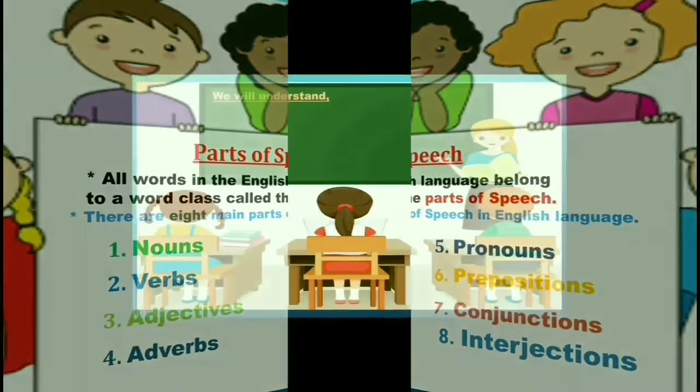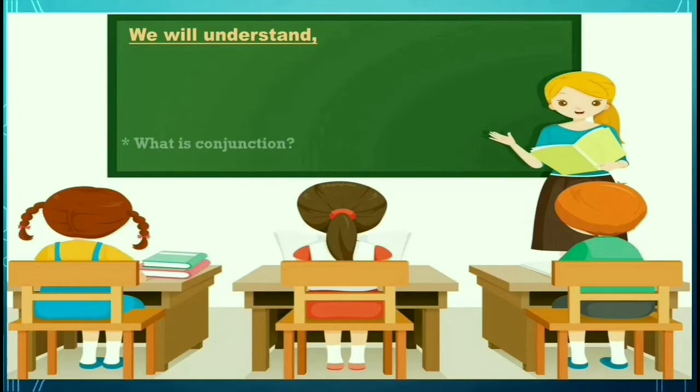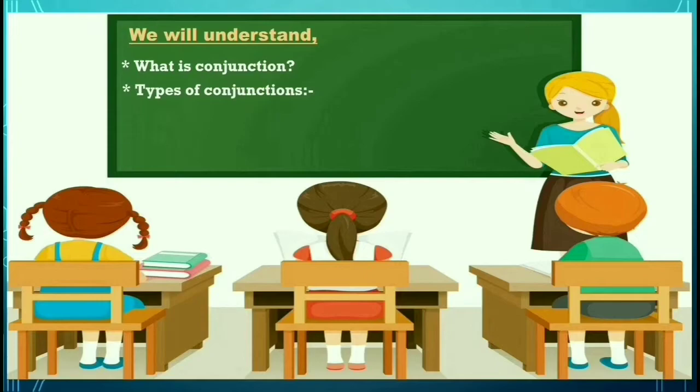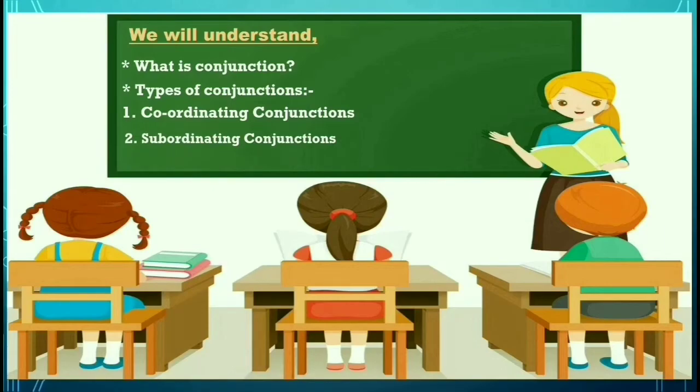In this video we will understand what a conjunction is and the types of conjunctions. There are 3 types of conjunction: first, coordinating conjunctions; second, subordinating conjunctions; and last, correlative conjunctions. So in this video we will learn all about conjunctions, one of the parts of speech. Very easy topic this is. So without further delay, let's get started.